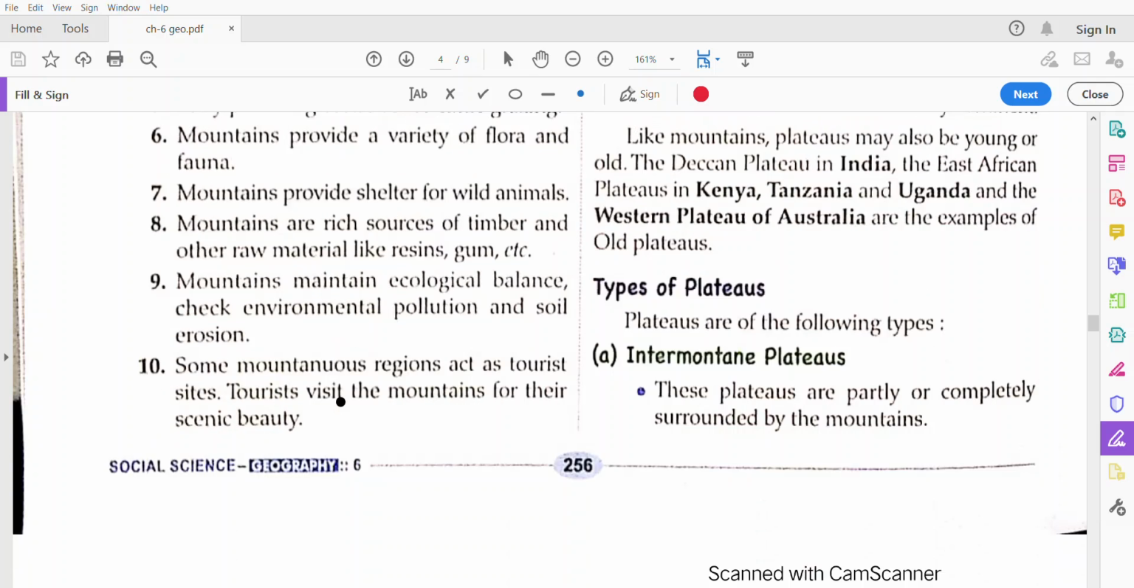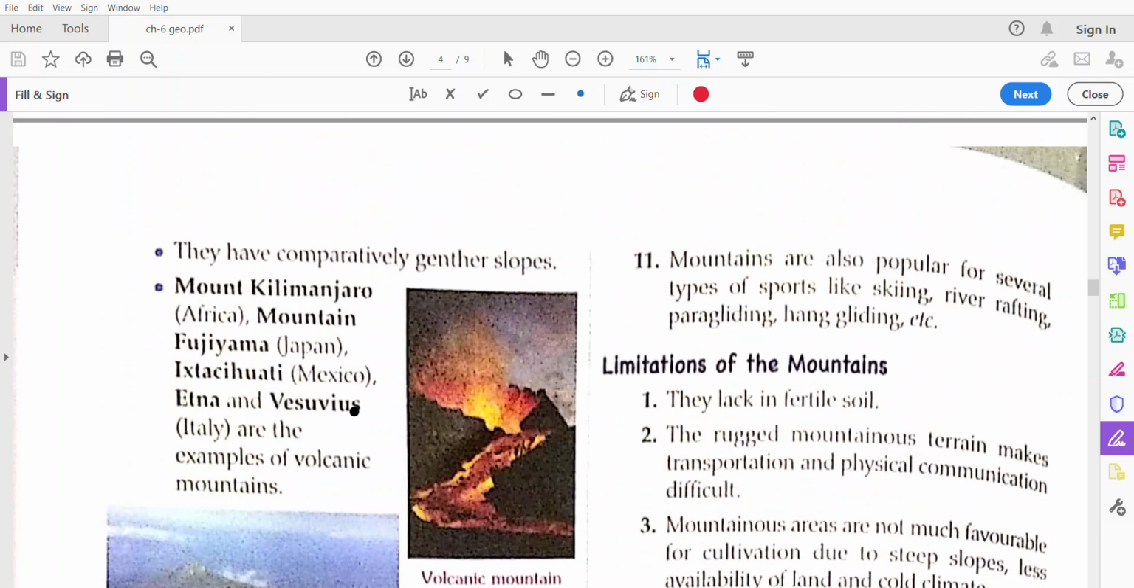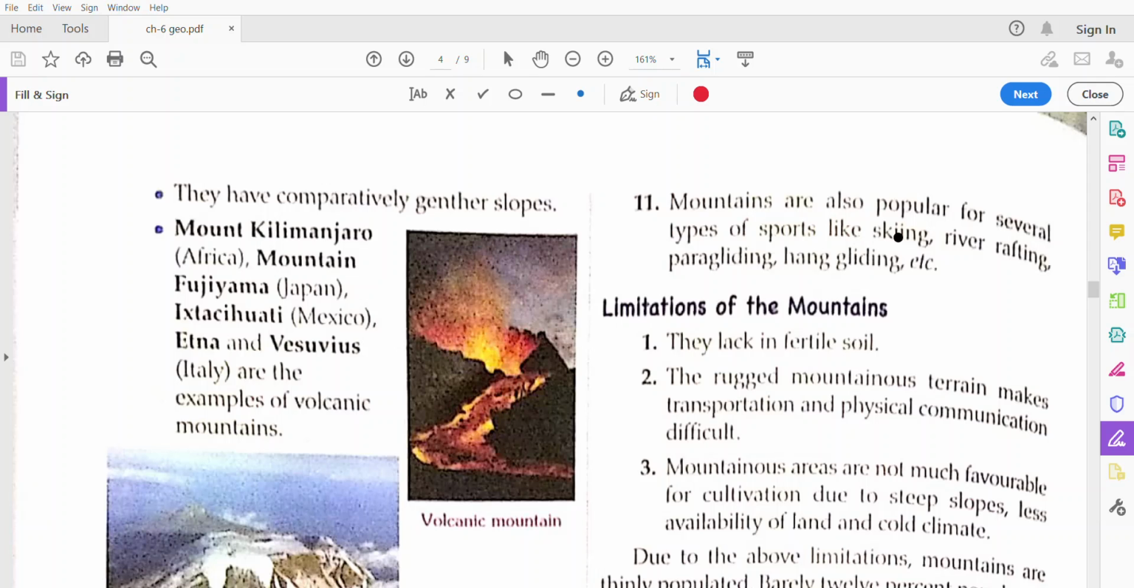Mountains also maintain ecological balance and check environmental pollution because of the forest area, and check soil erosion also. Some mountain regions act as tourist places. When it is too hot in the plains, people go to the mountains for relief and pleasure. Mountains also have several popular types of sports like skiing, river rafting, paragliding, and hang gliding, etc. These are the sports that are done on the mountains.